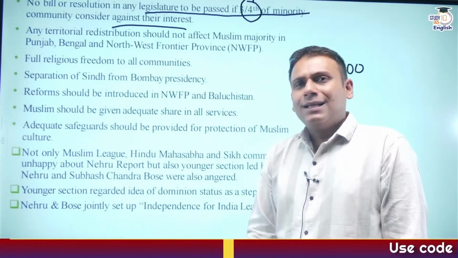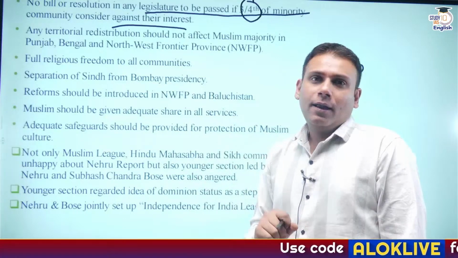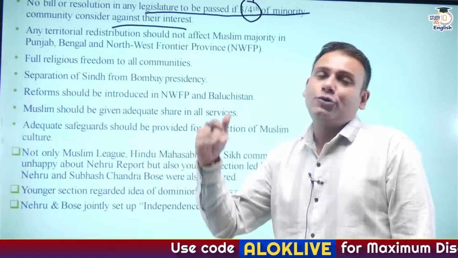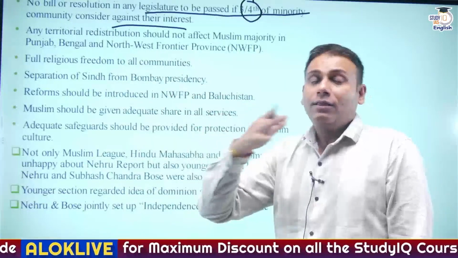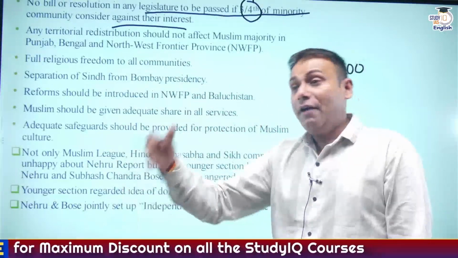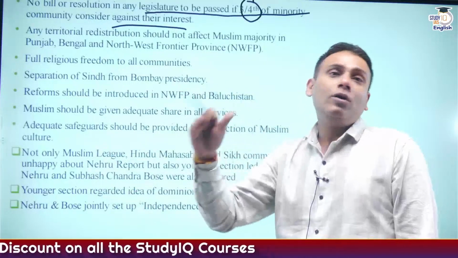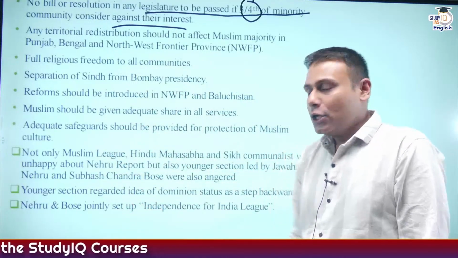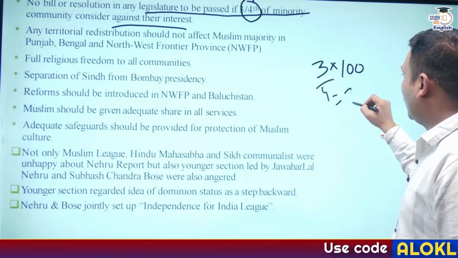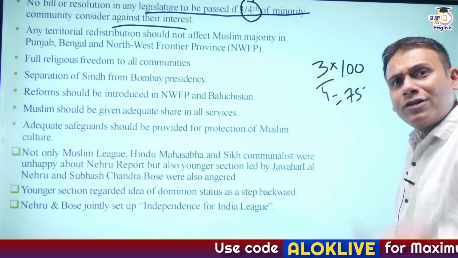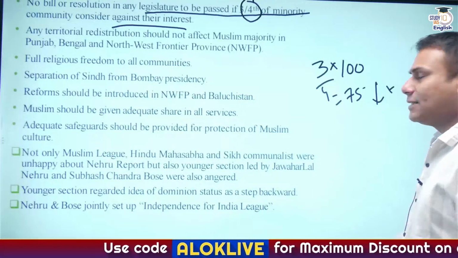If a law needs to be made, at least 3/4 of the members need to support it. If they are supporting it, the bill will get passed. If they are opposing it, the bill won't get passed. Correct? So if 75 members support it, it will get passed. If they are not supporting it, the bill won't get passed.